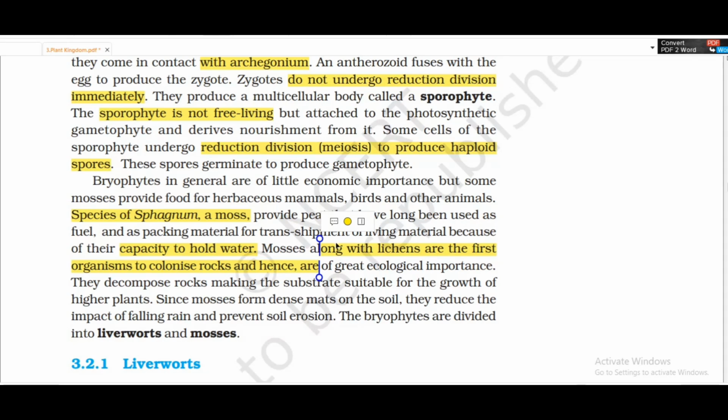The mosses along with the lichens are the first organisms to colonize rocks, hence they are of great ecological importance. They decompose rocks, making the substrate suitable for the growth of higher plants. Since the mosses form dense mats on the soil, they reduce the impact of falling rain and prevent soil erosion. The bryophytes are divided into liverworts and mosses.